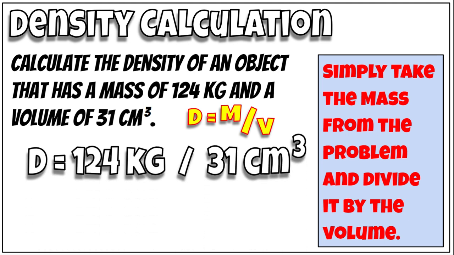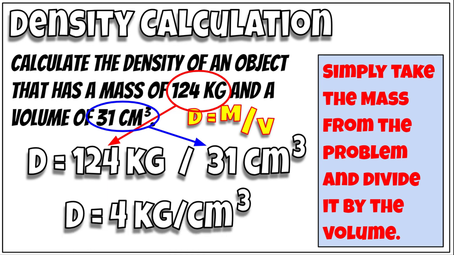So if we take the mass and the volume from the question, 124 kilograms divided by 31 centimeters cubed gives us 4 kilograms per centimeter cubed. You can see that, guys, right? Awesome.